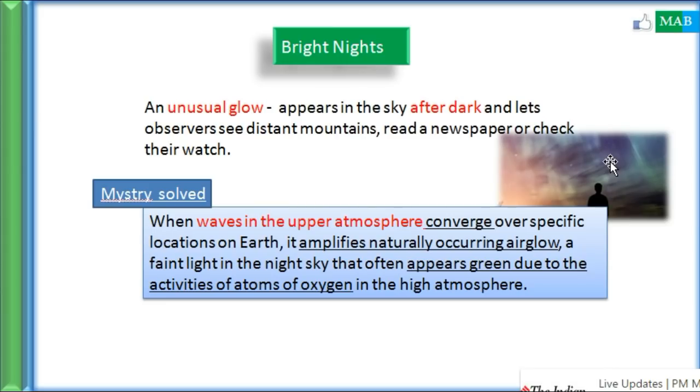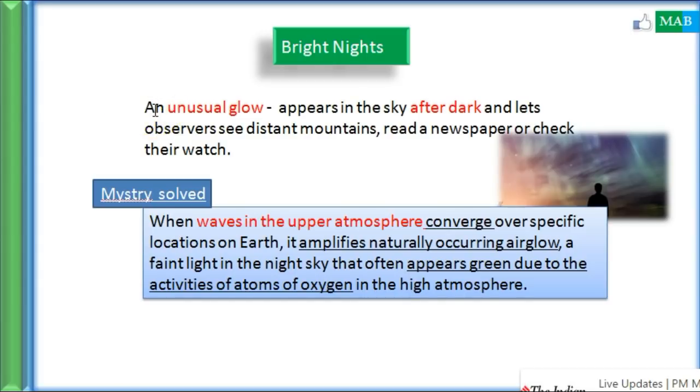All right. Now the very last news we are going to discuss is bright nights. This was a very small segment in the Hindu, but I got this news in full from the Deccan Chronicle. Anyways, this is a very important news. Some of the mysteries about bright nights have been solved. Earlier people didn't know much; they knew what a bright night is, but how it happens, not much information was available. But now much information is available. So first I'll discuss what a bright night is.